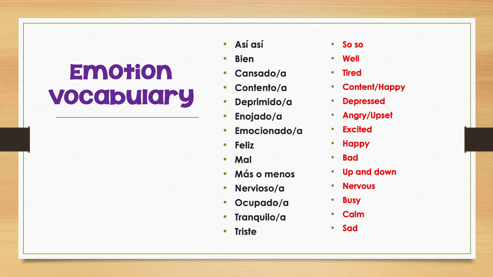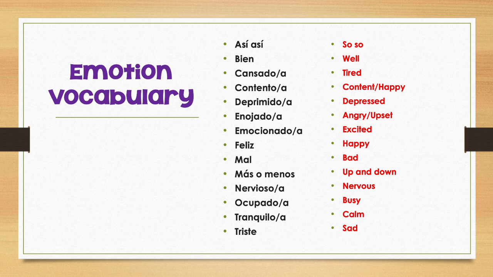Enojado or enojada, angry or upset. Emocionado or emocionada, excited. Feliz, happy. Mal, bad. Más o menos, up and down. Nervioso or nerviosa, nervous. Ocupado or ocupada, busy. Tranquilo or tranquila, calm. And triste, sad.